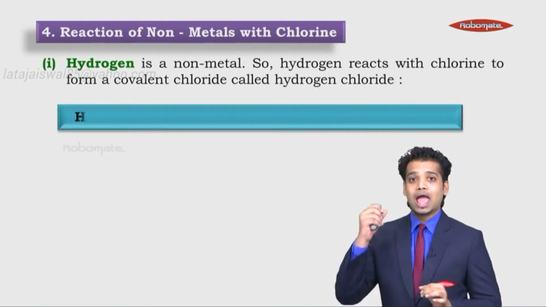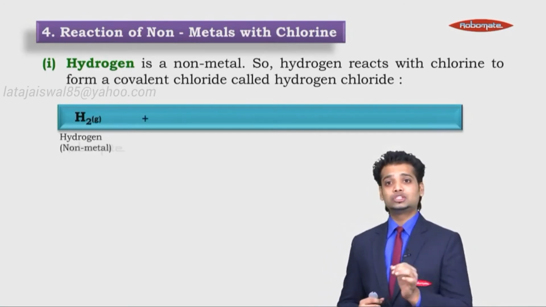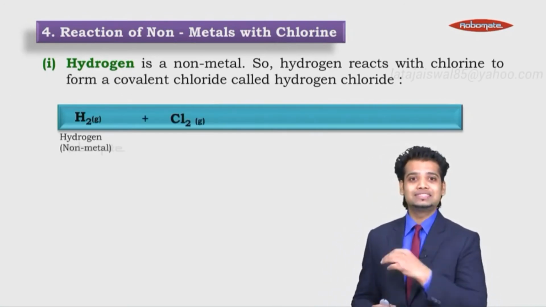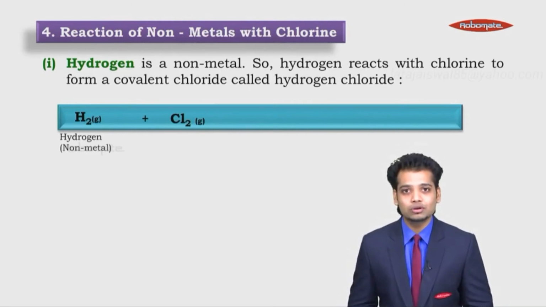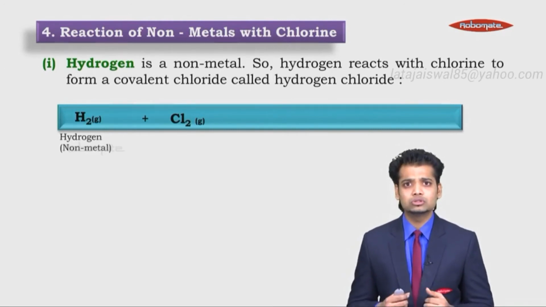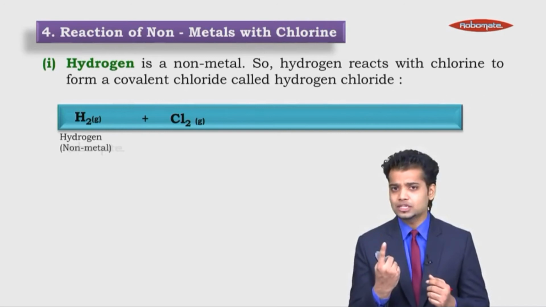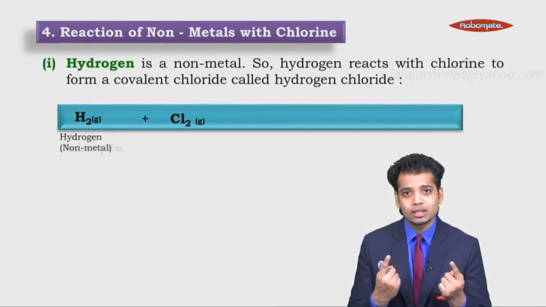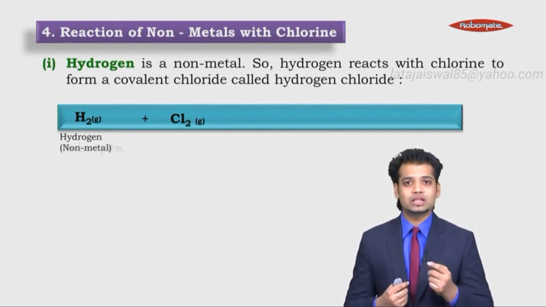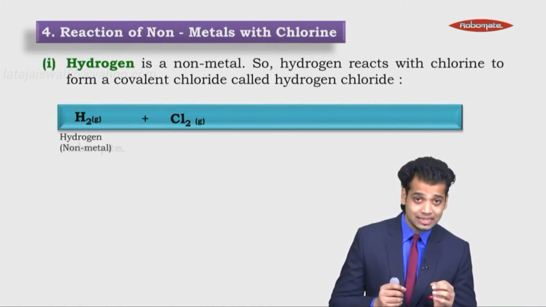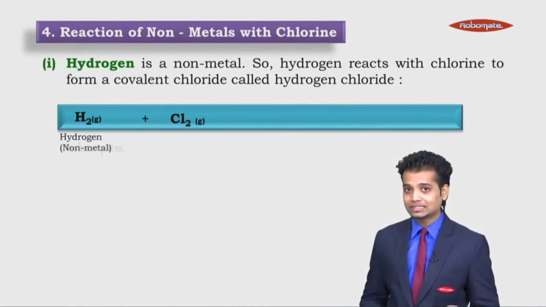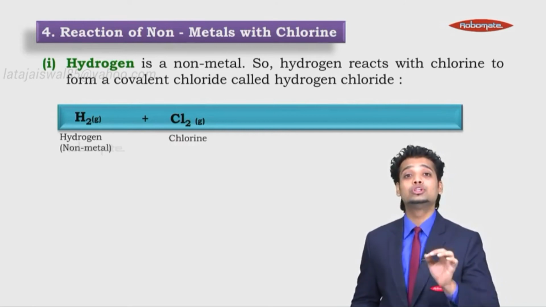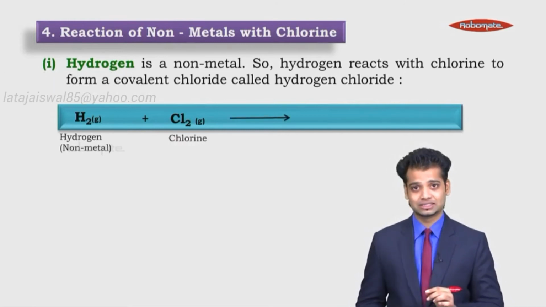Let's see how. H2 plus Cl2. H2 plus Cl2 should form HCl acid, sir. We know hydrochloric acid. No, it does not form hydrochloric acid. So, hydrogen valency is 1, chlorine valency is 1, HCl should be formed, so that is hydrochloric acid. See, HCl is formed, but it is not hydrochloric acid over here, it is hydrogen chloride gas.